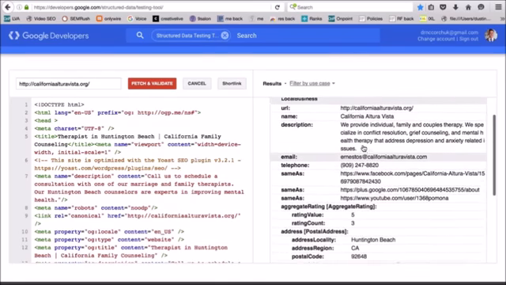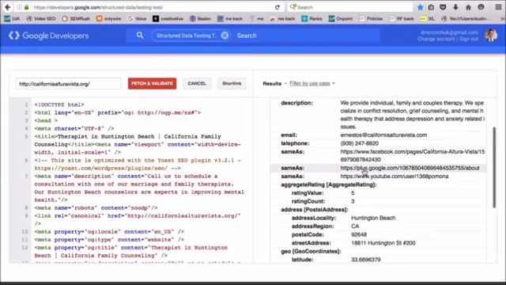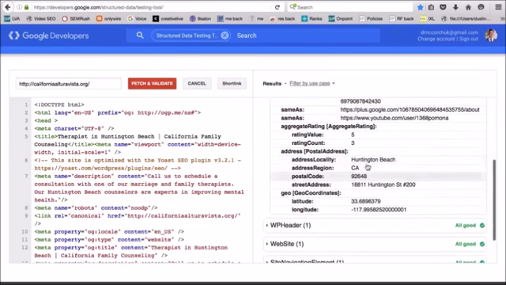So instead of Google crawling your website, trying to figure out where you're at, what type of business you are, based on the content of your website, you are coming to them and you're saying, hey Google, the name of our business is California Ultra Vista. This is the description of our business. Here's the email that's associated, the telephone number that's associated with it, the Google Plus page that's associated with it, and then our address, so you know exactly what city we're located in.